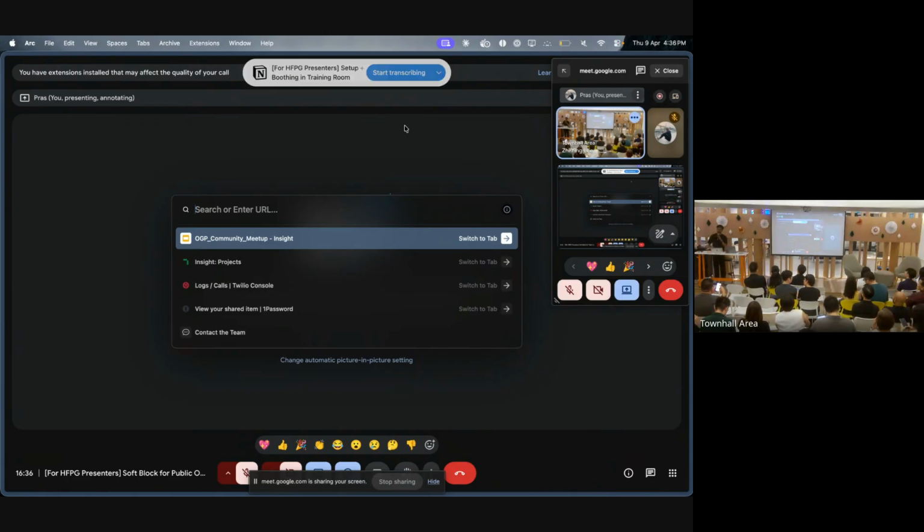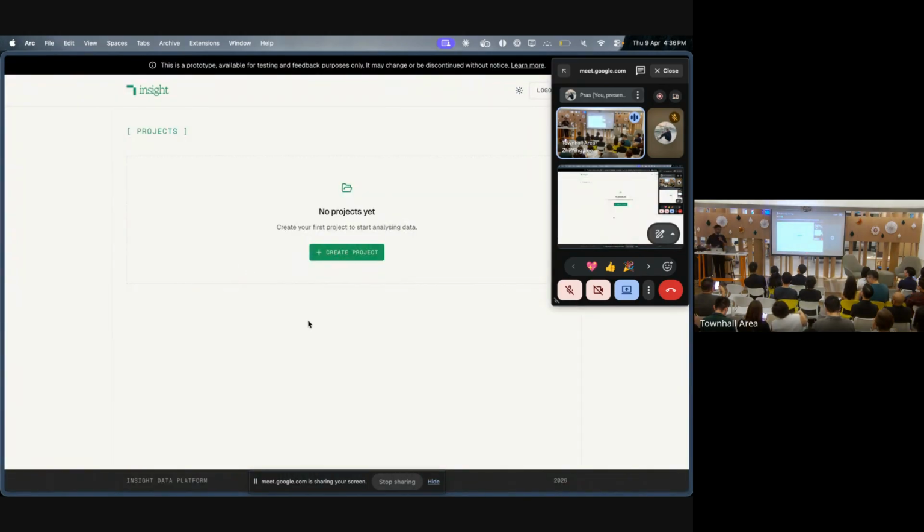One thing that I did study in uni was actually design. But when I came to OGP, I had to deal with spreadsheets and data, and I was like, this is not my cup of tea actually. So that was the impetus for me to create an AI-powered spreadsheet tool. I'll do a quick demo first, then I'll get to the slides. In fact, while the AI is running.